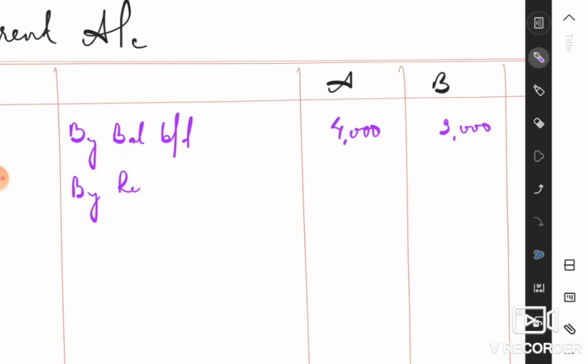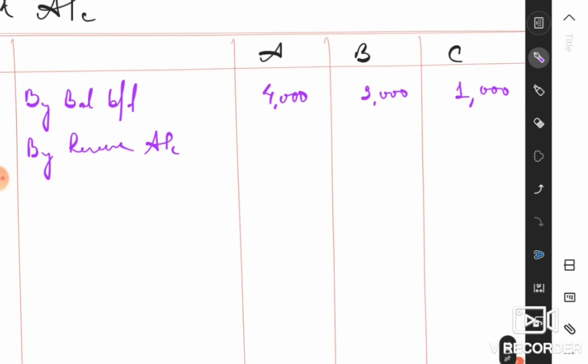So by reserve account, rupees 18,000 in the ratio 3:2:1 gives us rupees 9,000, and then rupees 6,000 and rupees 3,000 respectively. And additionally, there is an amount for profit and loss, right? In the profit and loss account, there is an amount in the original balance sheet.